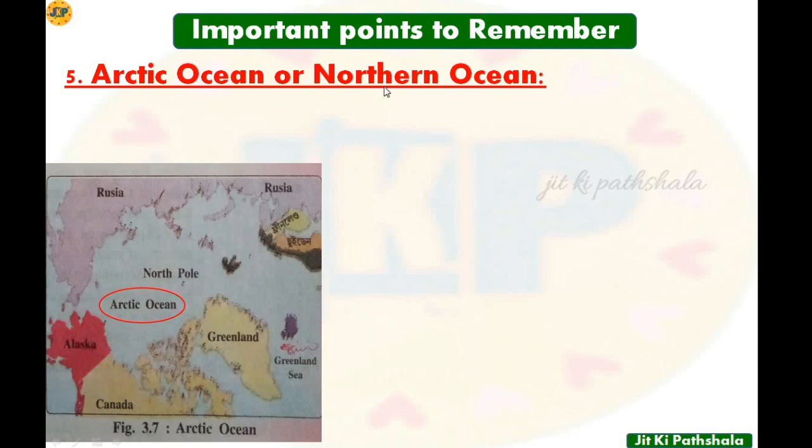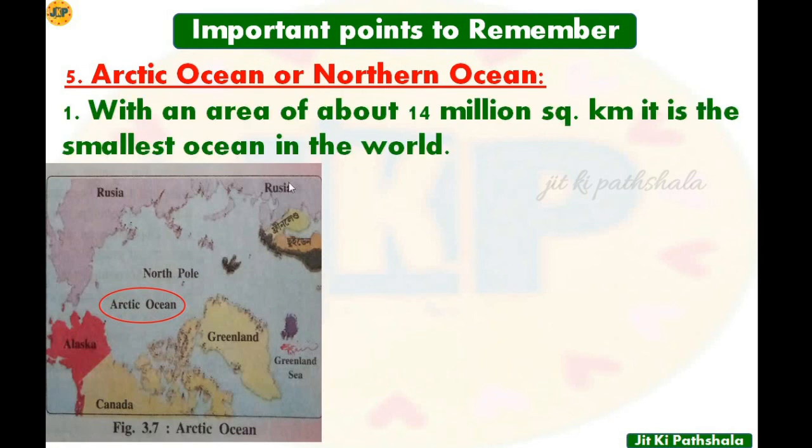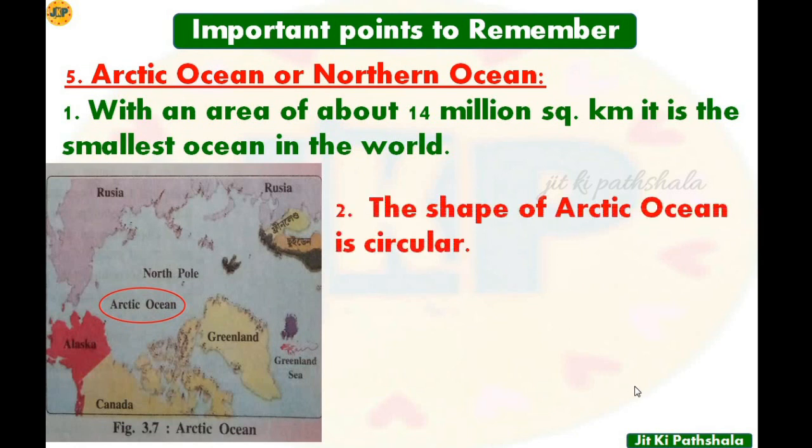Point number 1 is, with an area of about 14 million square kilometer, it is the smallest ocean in the world. So the area of the Arctic Ocean is 14 million square kilometer, and it is also the smallest ocean in the world. Point number 2, the shape of the Arctic Ocean is circular. The shape of the Arctic Ocean is like a circle.